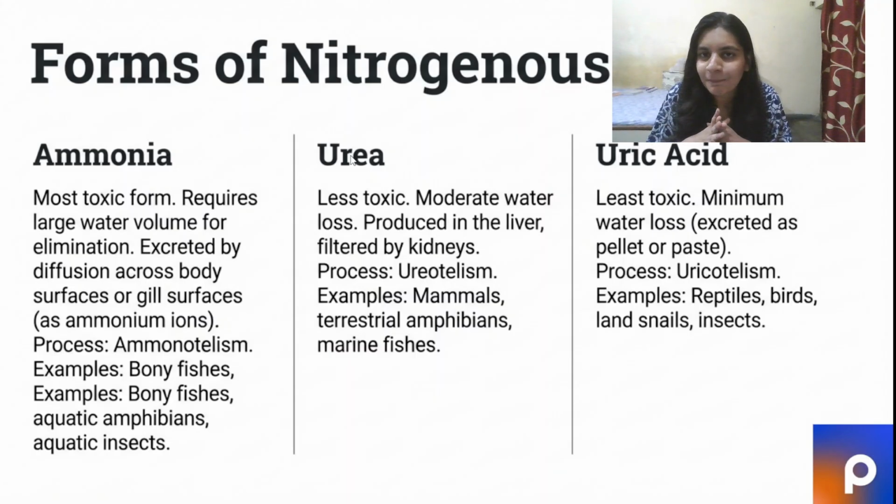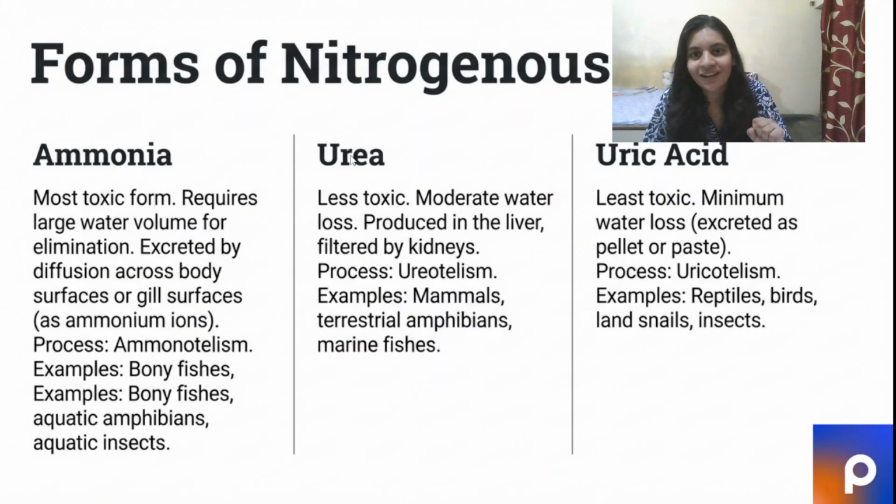Your question might be, why, ma'am, is the ammonia becoming an ammonium ion? The answer is because ammonia in itself is very toxic, so that is why it is converted to this ammonium ion. Yes, so ammonia is a waste product in lower vertebrates like bony fishes, aquatic amphibians, and aquatic insects which do not have a properly developed nephros system.